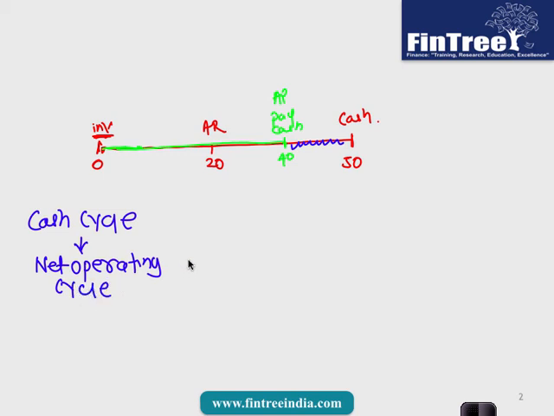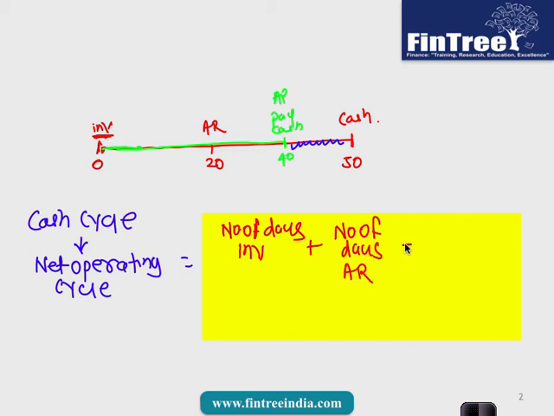Same thing. The formula would be: number of days in inventory plus number of days in accounts receivable minus number of days in accounts payable.